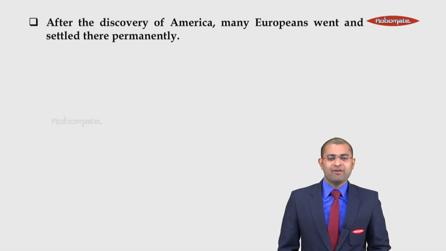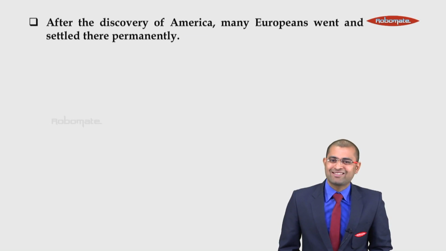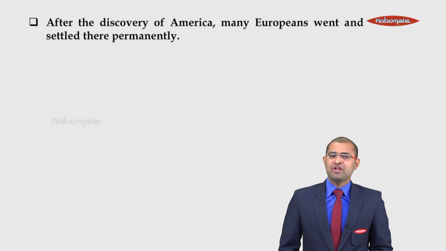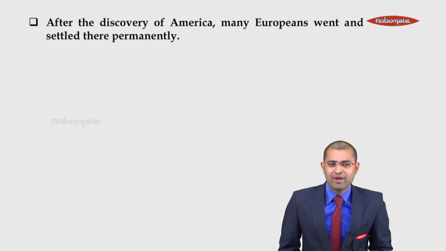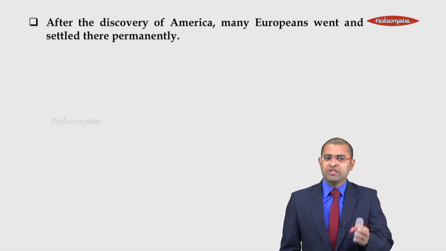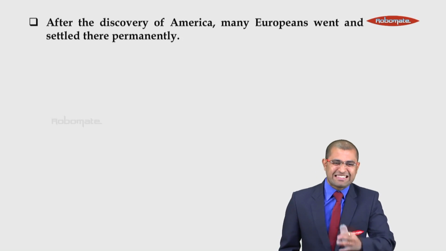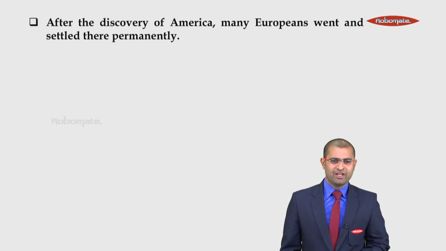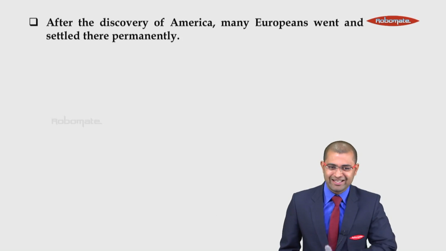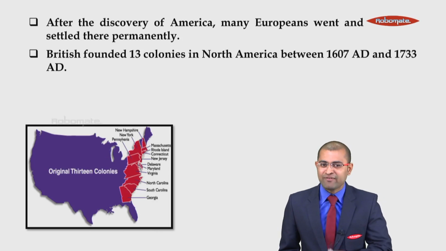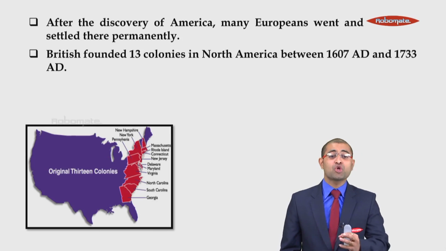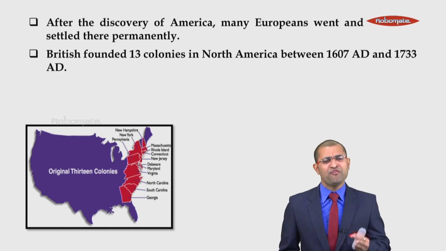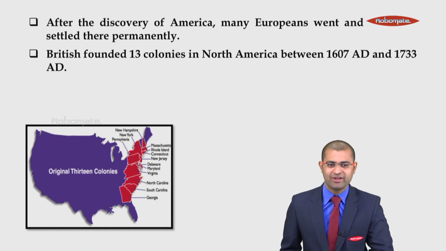After the discovery of America, many Europeans went and settled there permanently. As I told you earlier, Europeans discovered a new continent known as America, and slowly, Europeans started entering this newly discovered land. The first amongst them was England. Followed by England, there were countries like Spain, Portugal, Netherlands, and France. But England was the first country to enter this continent.